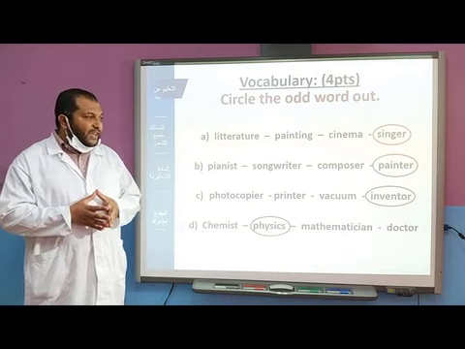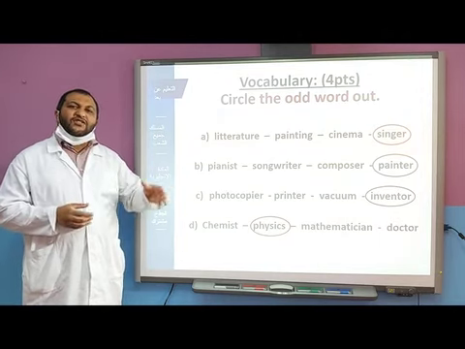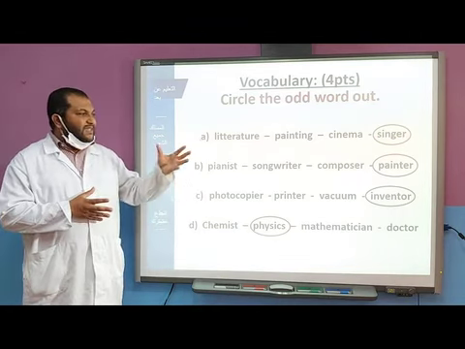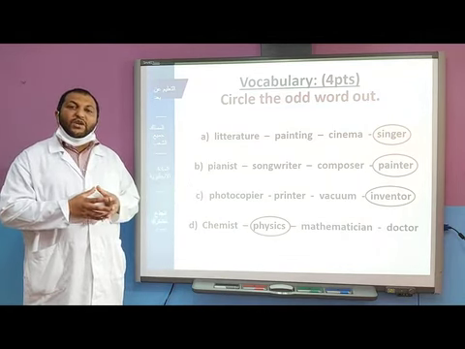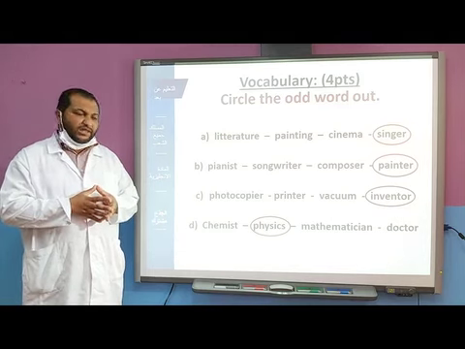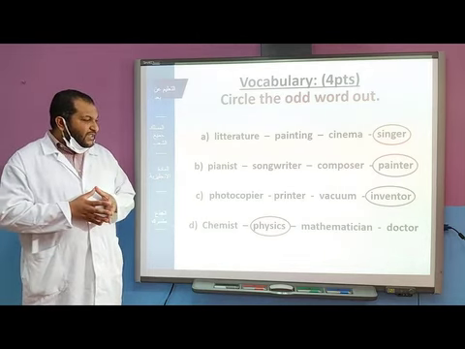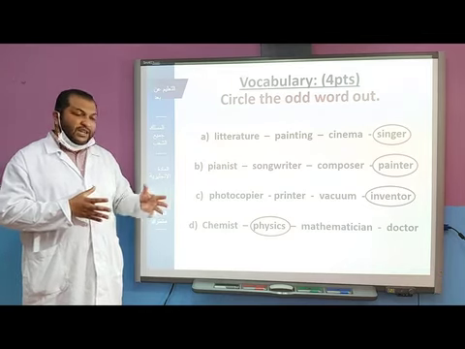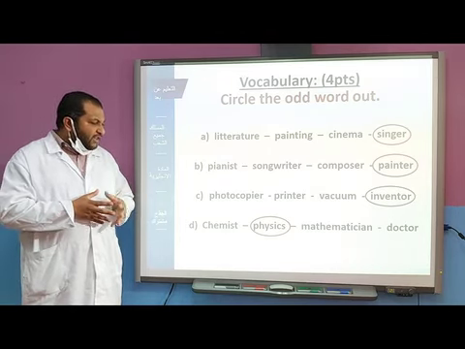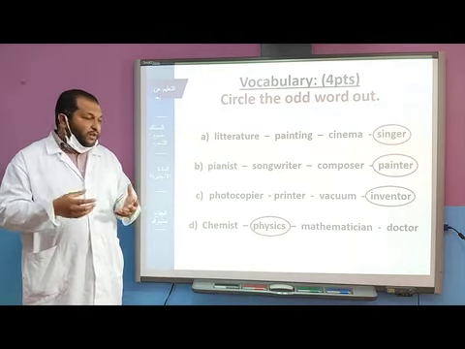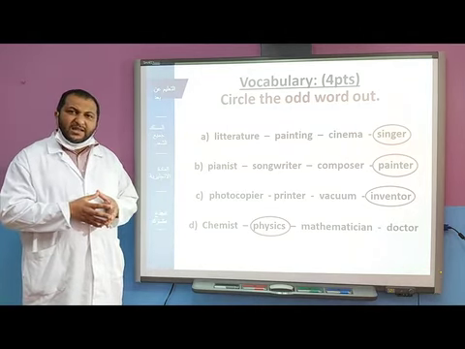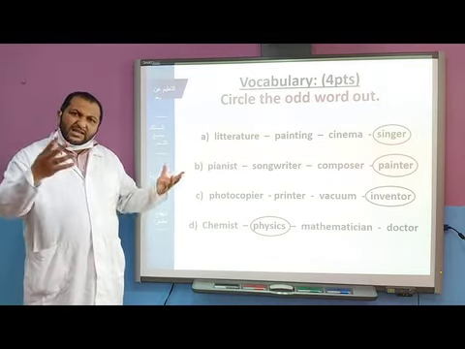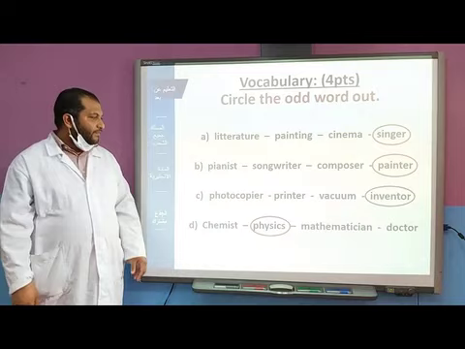Photocopier, painter, vacuum, inventor. Inventor is the odd one because the rest are machines, whereas inventor is a person who invents these machines. Chemist, physics, mathematician, and doctor. Physics is the odd one because the rest are people, whereas physics is a science, a school subject, or a science in general.